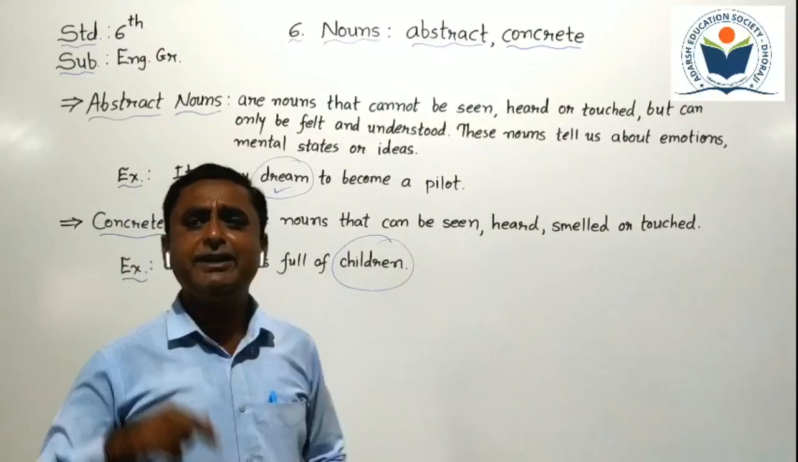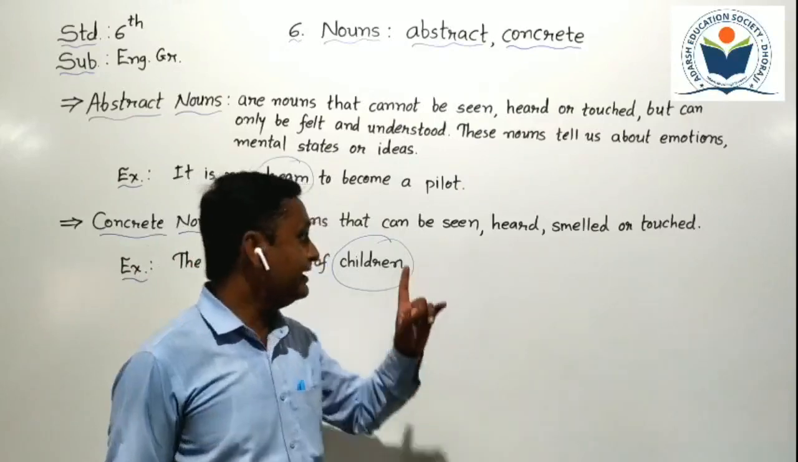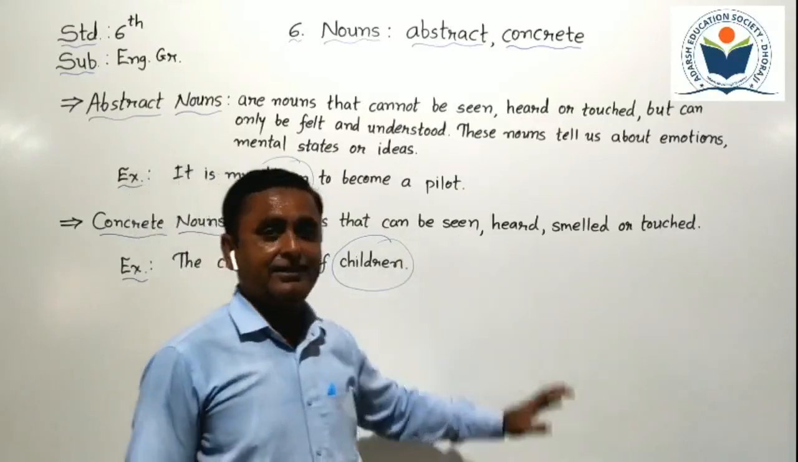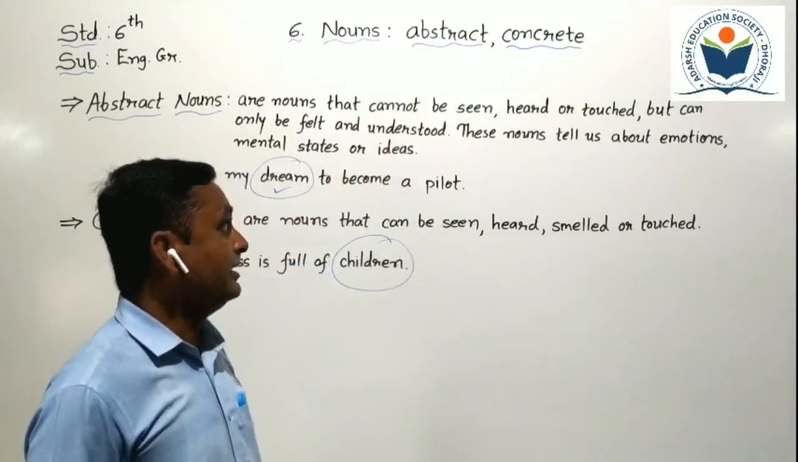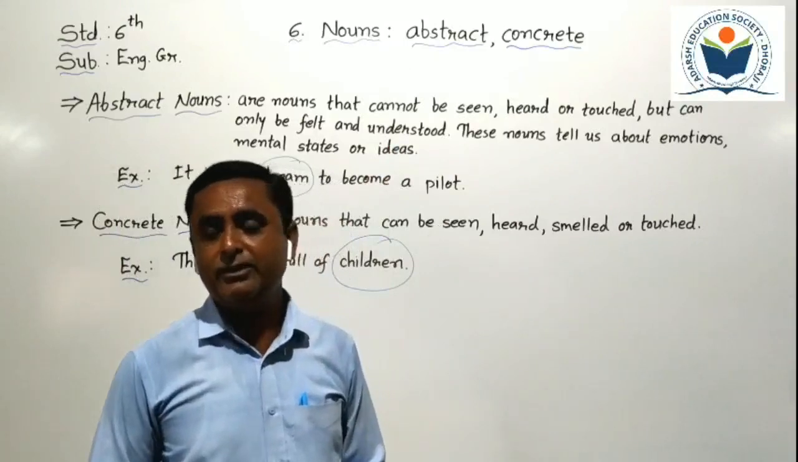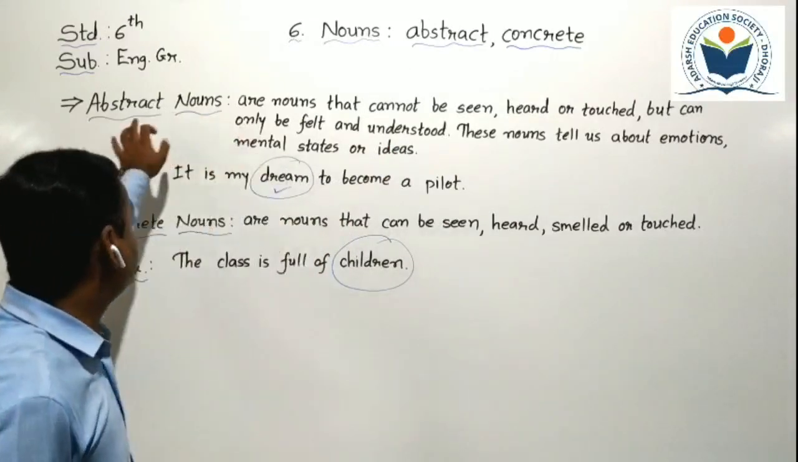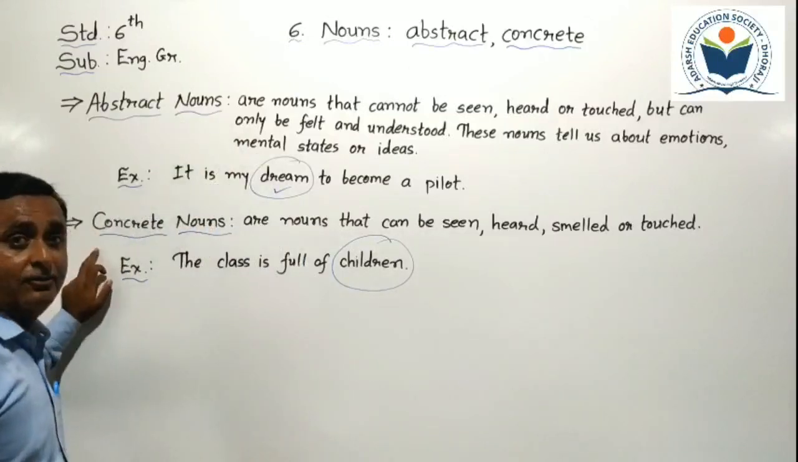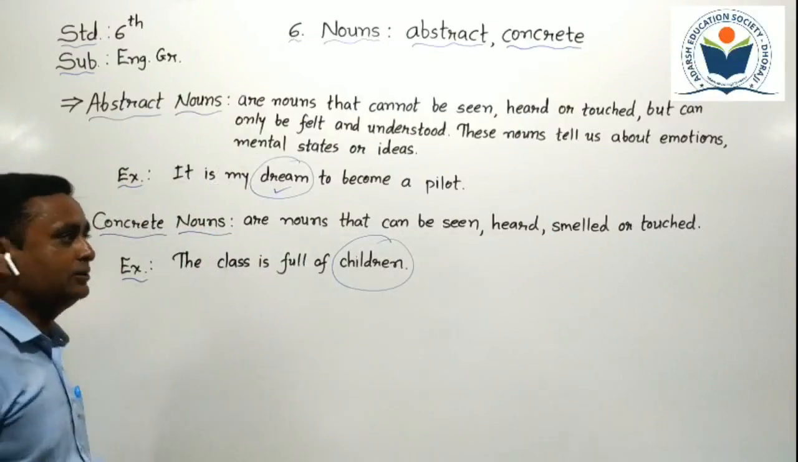Nouns that we can touch, feel, hear and see, that type of noun is known as a concrete noun. And abstract nouns, we cannot see them, we cannot touch them. That type of noun is known as an abstract noun. Can you understand, student, the difference between abstract noun and concrete noun? So about these things we have to do an exercise.